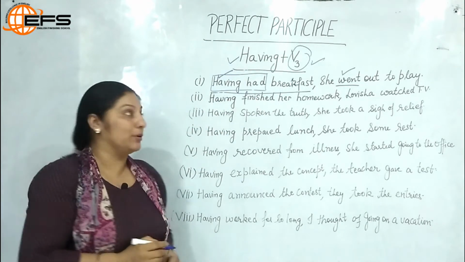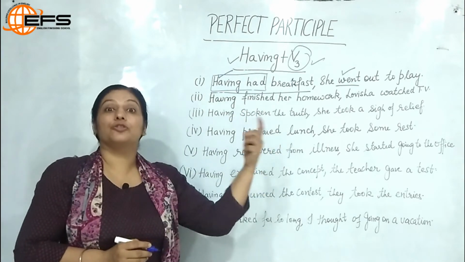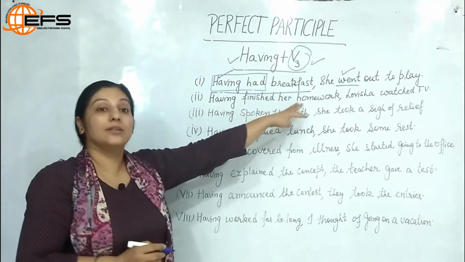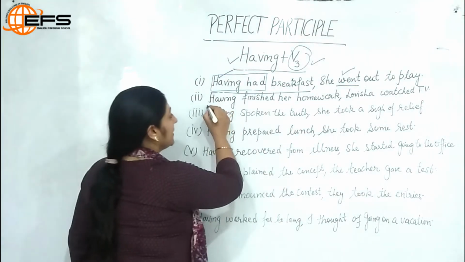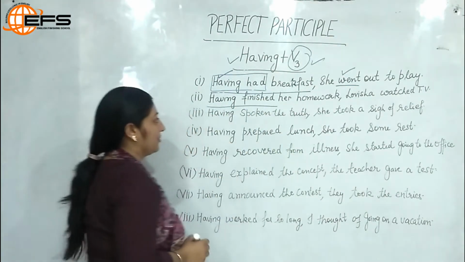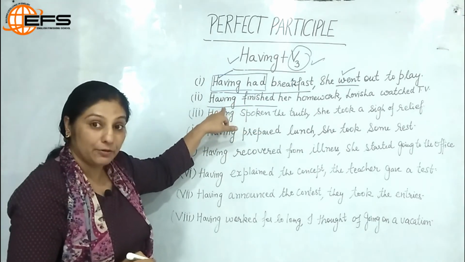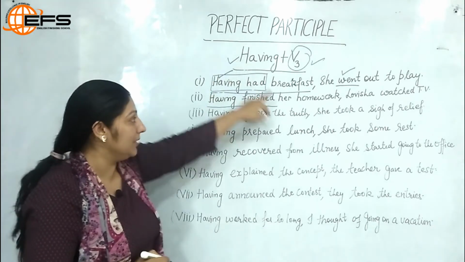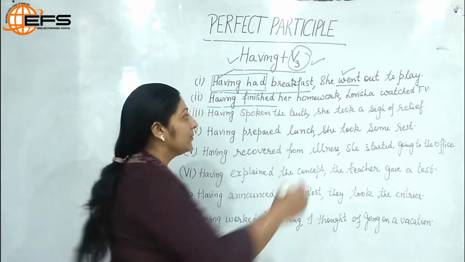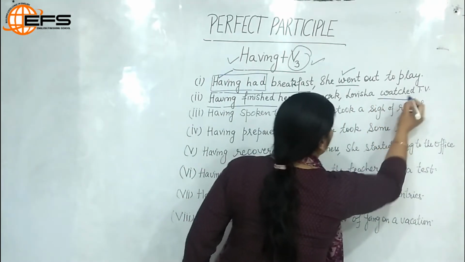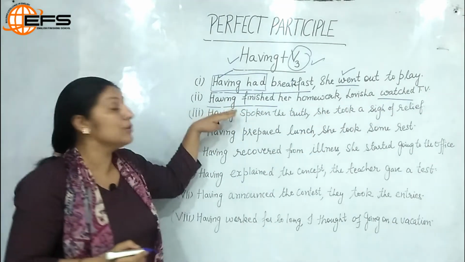Then we have a second example. Having finished her homework, Lavisha watched TV. Now, one action is completed. After that, Lavisha did something else. So, my perfect participle in this sentence is having finished. Finished is the third form of finish, and this is a non-finite verb, of course, the perfect participle. And after having finished her homework, this action takes place before, then Lavisha watched TV. This is an example of a finite verb, that is the main verb. So, this is the main verb, this will change, but this will not change with the tense.